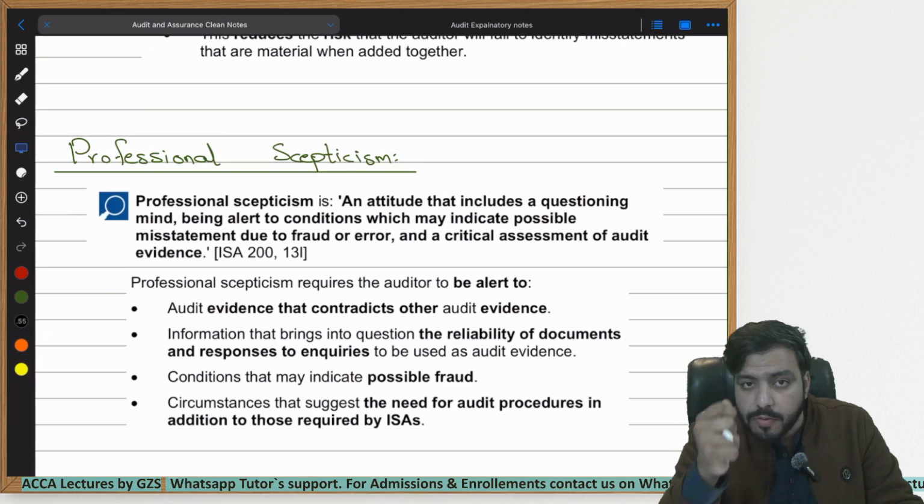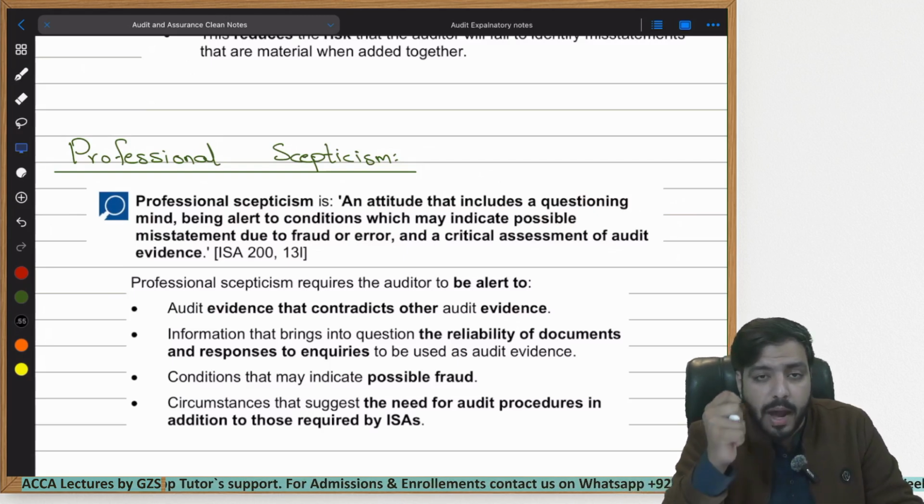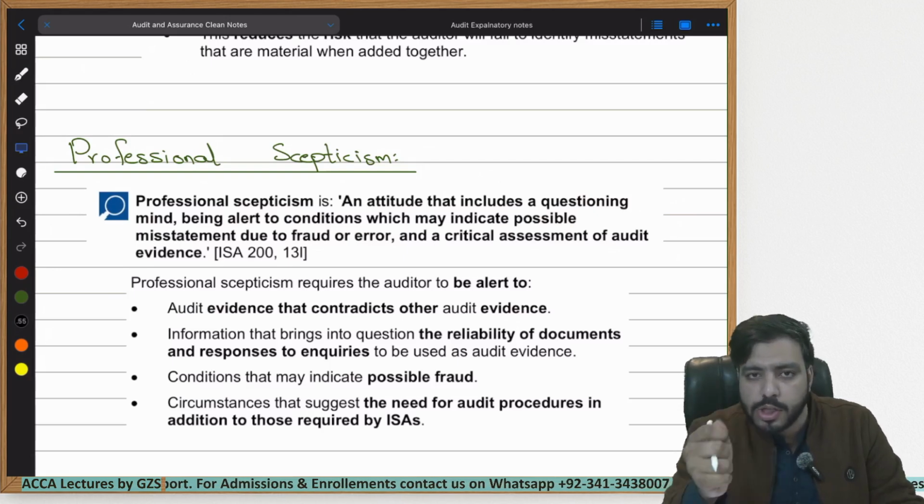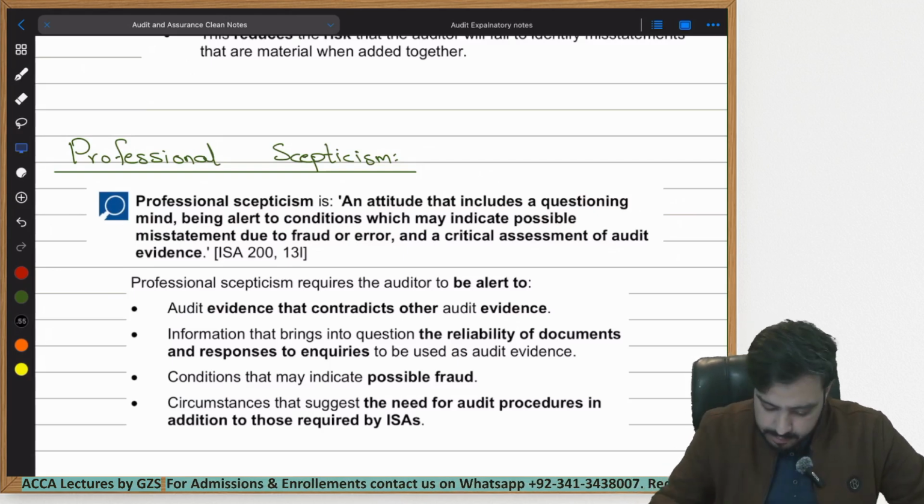This is the concept of professional skepticism, or in other words, always have a questioning mind if you want to be an auditor. Never rely upon anyone. Always be that person that questions everyone. Always be that person within the field of audit.